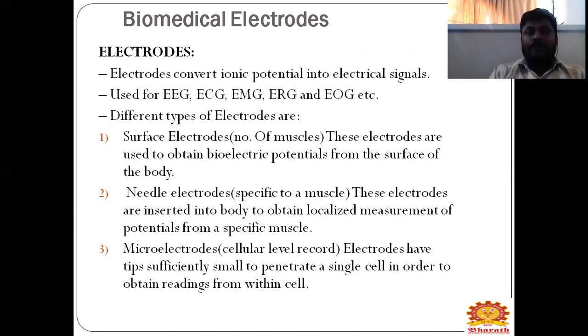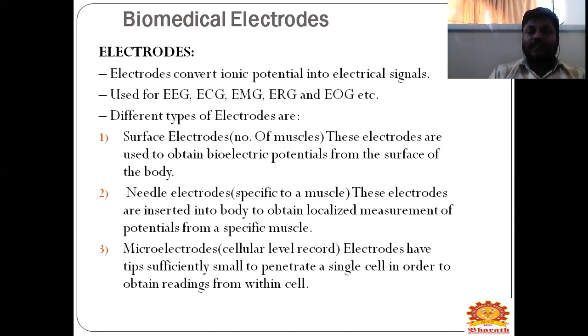For example, we will be using it for an EEG signal, that is electroencephalograph. Next one is ECG, that is electrocardiogram. Next one is EMG, that is electromyograph, and ERG, that is electroretinogram, and EOG, etc. Different types of electrodes are here. We will be mainly seeing biomedical electrodes. We will be having three types of electrodes: one is the surface electrode, next one is the microelectrode, and the needle electrode.